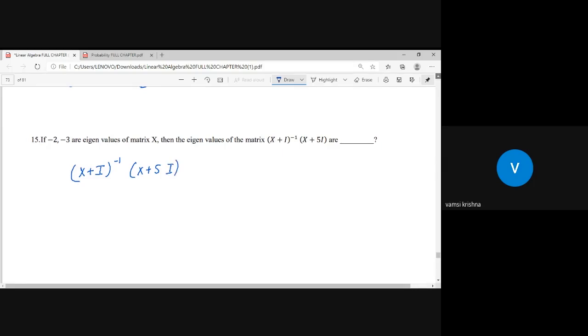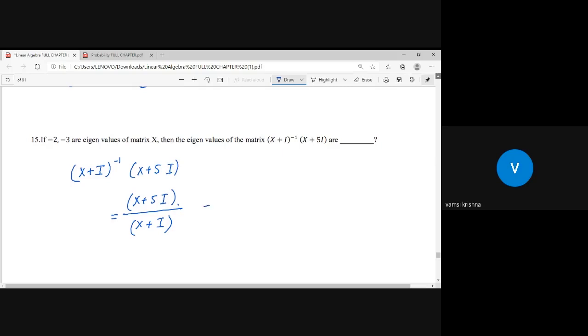So you can say that (X plus 5I) into (X plus I) whole inverse, which becomes divided by X plus I. If 3 is the eigenvalue of this matrix, 1 by 3 is the eigenvalue of the inverse matrix. That is the only thing I written.